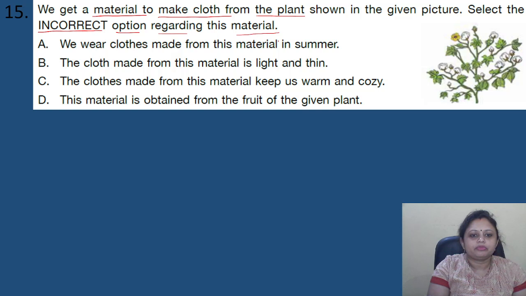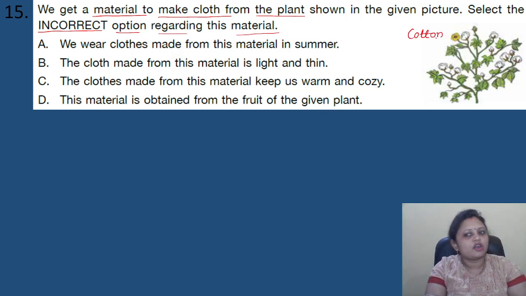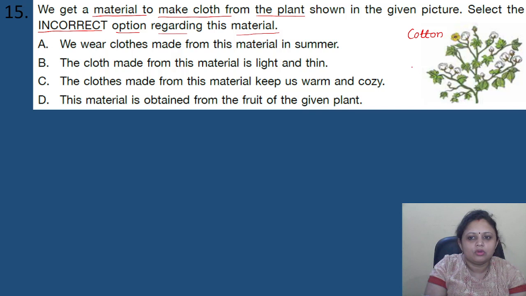Okay, so here, see, this is the cotton plant. Have you ever seen the cotton plant? Yes or no? I guess no, right? Okay, so we have to find the incorrect option regarding this cotton. We wear cotton cloths in summer, correct?